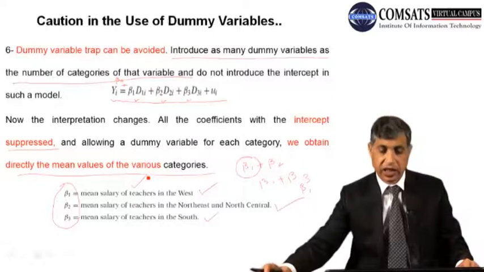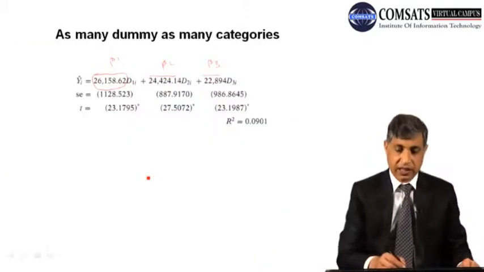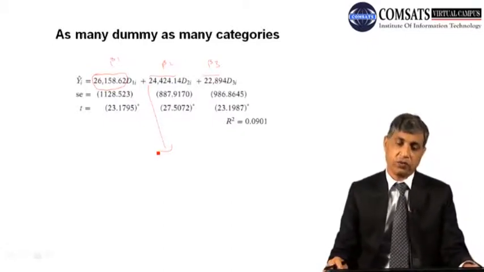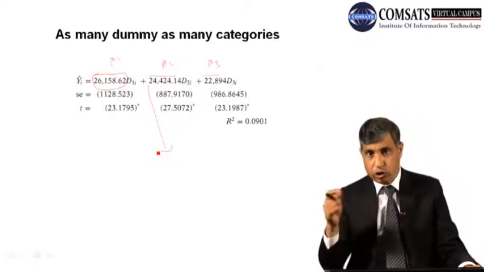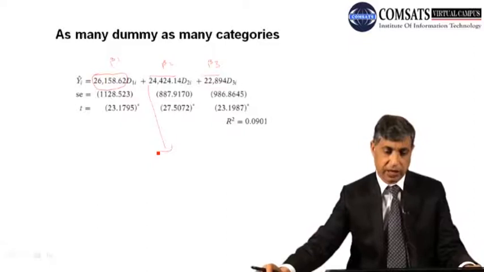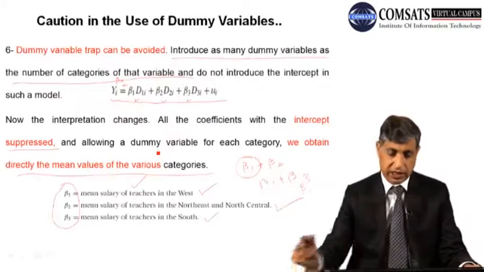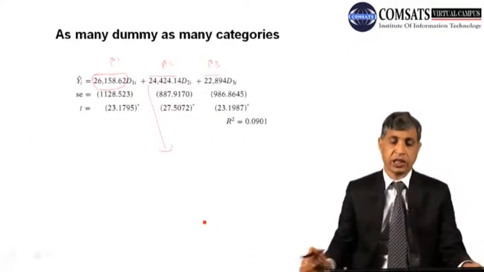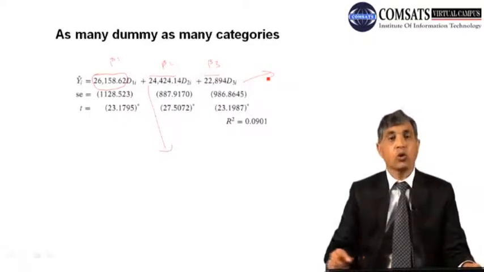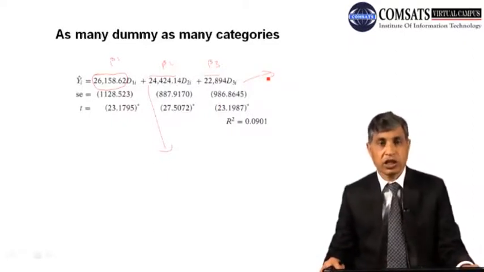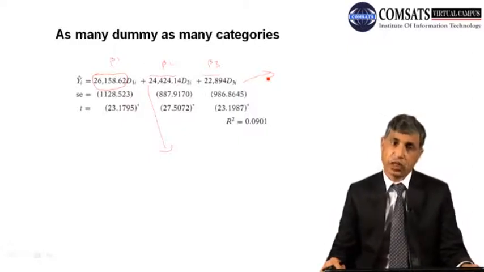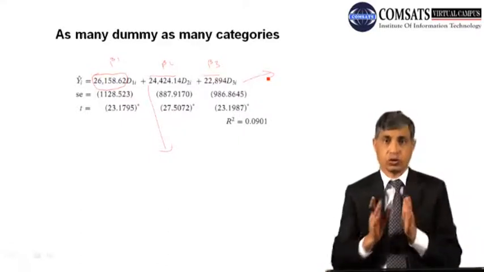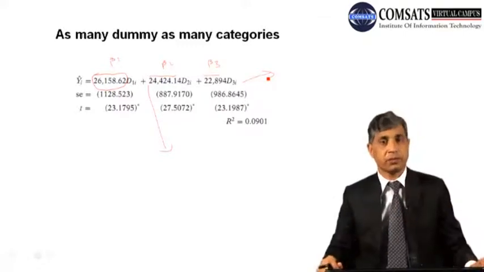What is beta 2 here? Look at the slide. This is the Northeast and North Central. So the mean salary of teachers in public schools is $24,424. I am ignoring the values after the decimal. And if you go to beta 3, the states are the South. The teachers who are working in the South have a mean salary of $22,894. So these were the two broader views of introducing the dummies.